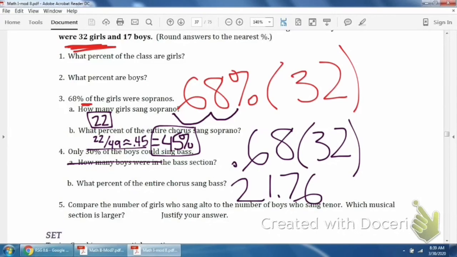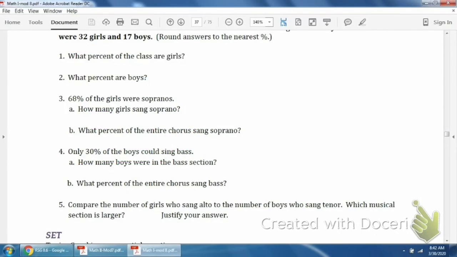So we could basically say that 45% of the entire chorus sing soprano. Okay, that's kind of how you'll do number 4, and then try 5.